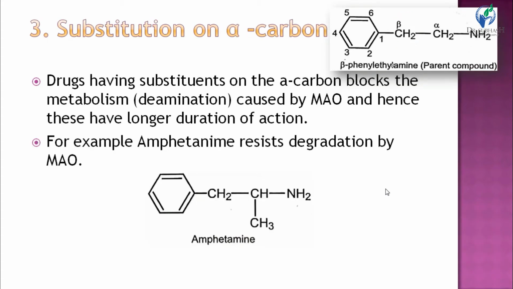The third site is substitution of alpha carbon. The carbon next to the amino group is known as alpha carbon. Drugs having substitutions on alpha carbon block the metabolism caused by MAO, monoamine oxidase, and hence these drugs have a longer duration of action. Any substitution on alpha carbon blocks the metabolism caused by the enzyme monoamine oxidase. In amphetamine, a methyl substitution is there at alpha carbon, and so amphetamine resists degradation, metabolism or deamination by monoamine oxidase.